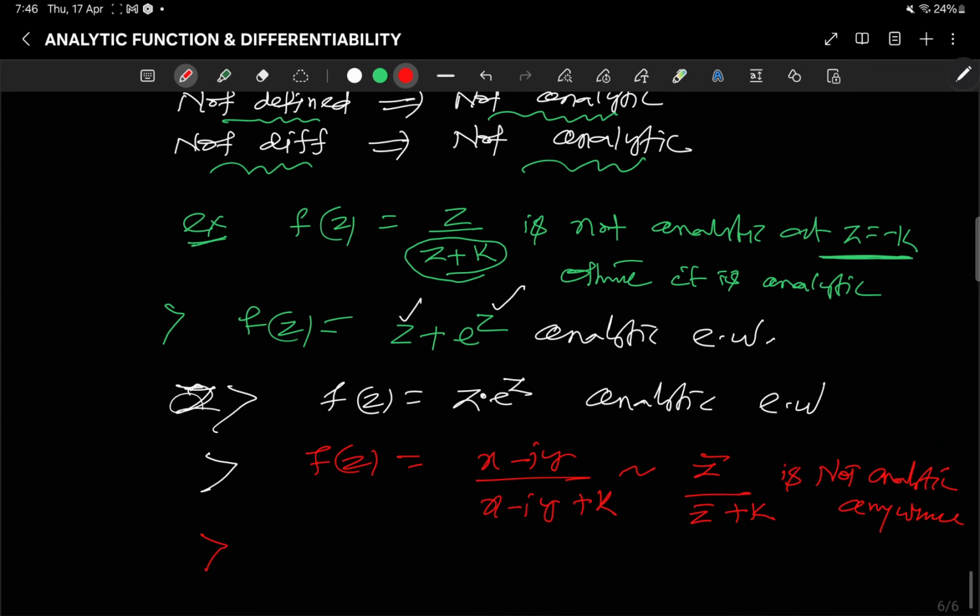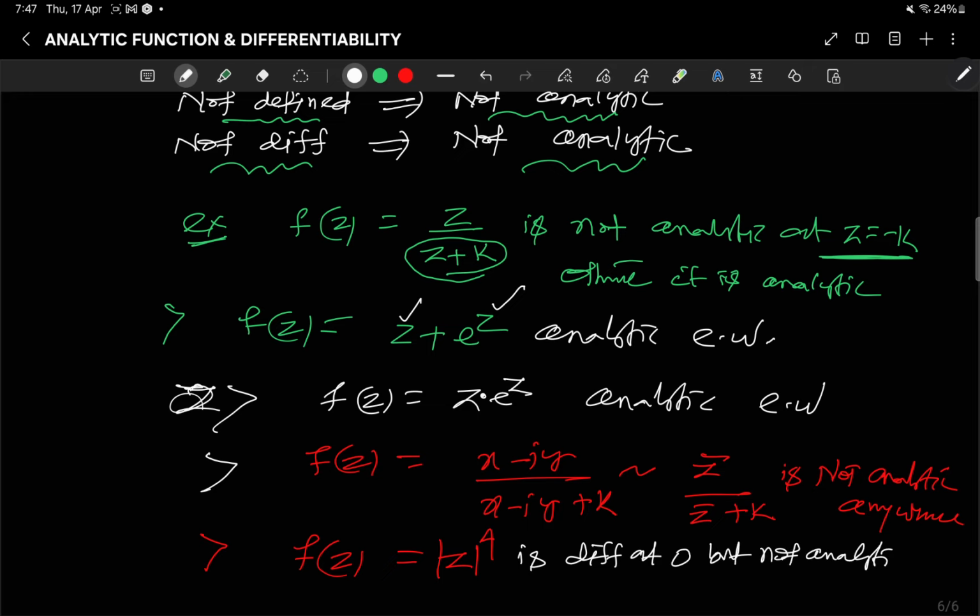I write one more example. f(z) equals mod z to the power fourth is differentiable at z equal to 0 but not analytic at 0.